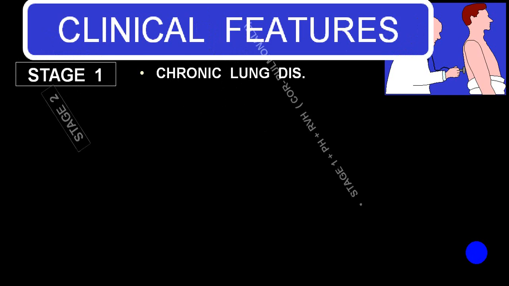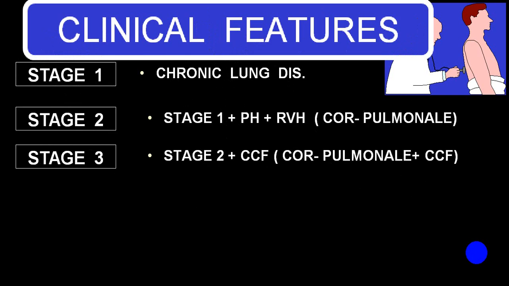We'll have 3 stages: stage 1, stage 2, stage 3. In stage 1, the person has basic lung disease. These stages you will get in a chronic cor pulmonale, not in an acute one. On top of chronic lung disease, if a person starts developing pulmonary hypertension and there is a gradual right ventricular hypertrophy, we call it stage 2. Yet the person has not gone into congestive cardiac failure. Now on top of stage 2, if he develops congestive cardiac failure symptoms and signs, we'll call that stage 3, or cor pulmonale with congestive cardiac failure.